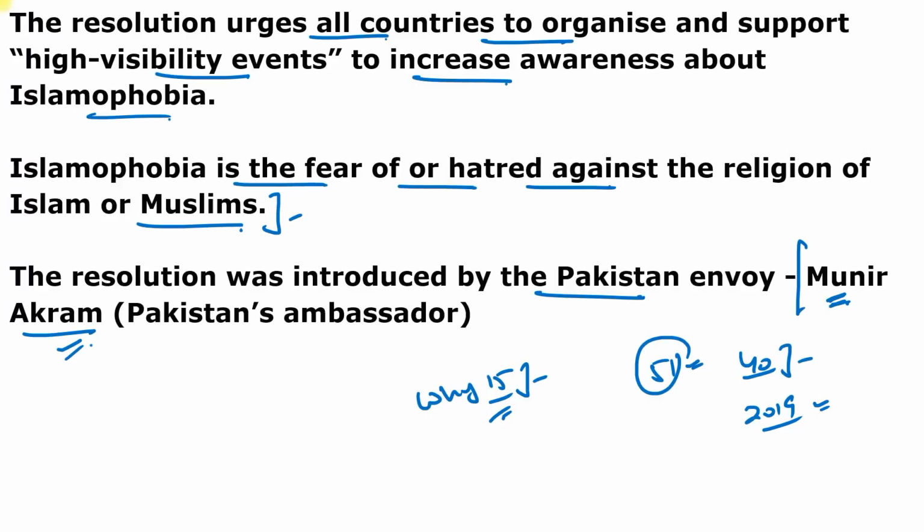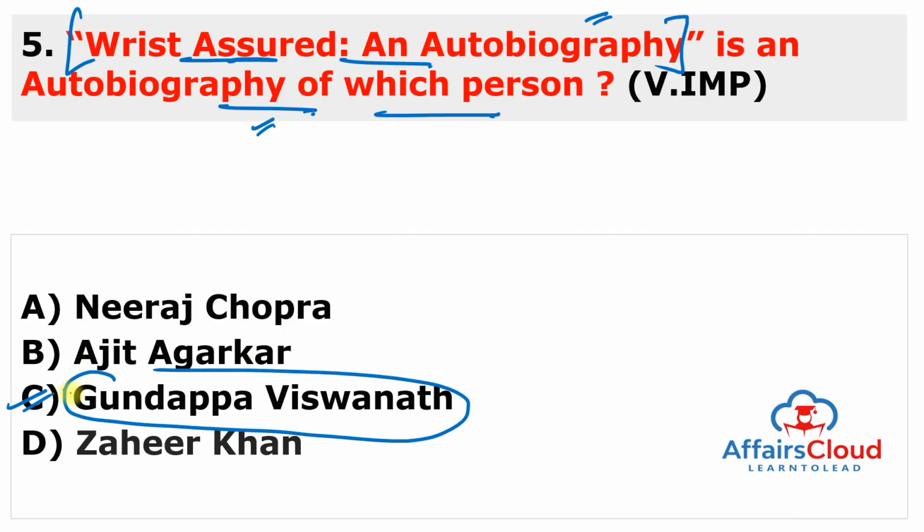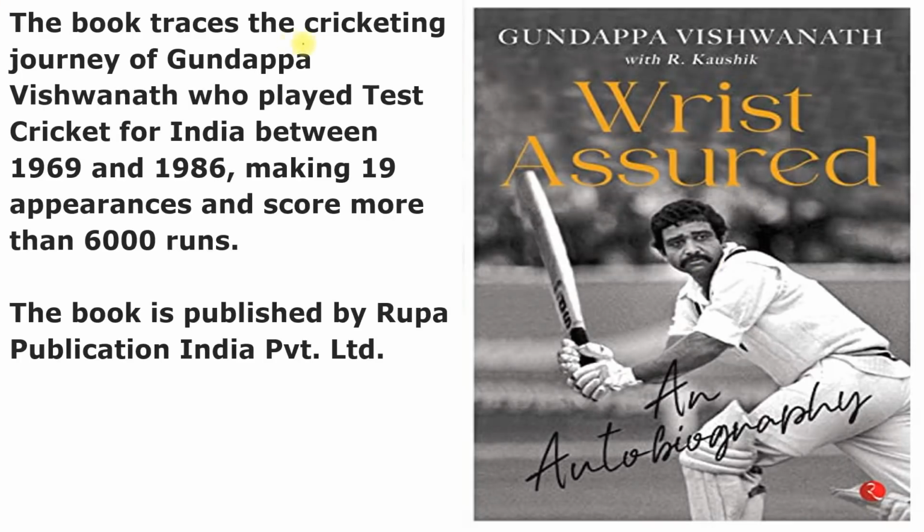Moving to next question. Rest Assured, an autobiography, is an autobiography of which person? This is the name. Rest Assured, an autobiography. By the name you can guess that this is one of the autobiographies, and this autobiography belongs to Gundappa Vishwanath. So answer of this question is C, and this person is also known as G.R. Vishwanath, very famous cricket player, and you can also remember this was one of the best players of Indian cricket history.